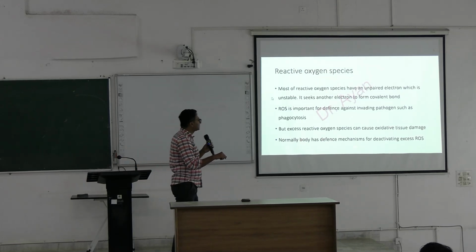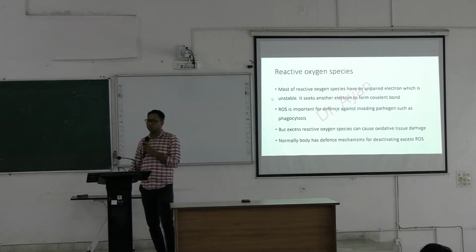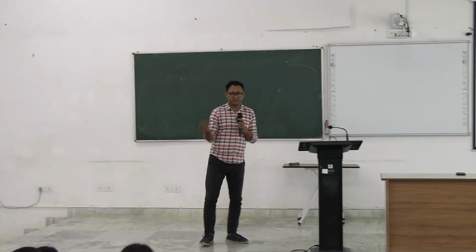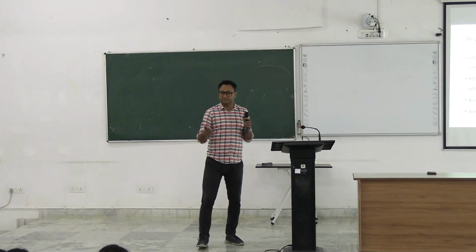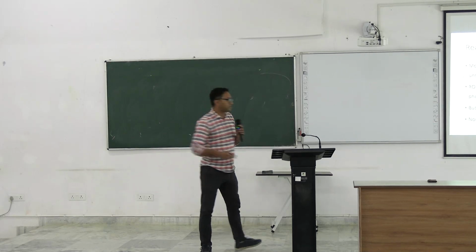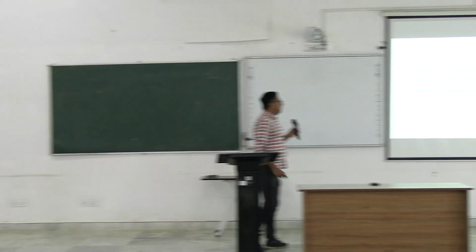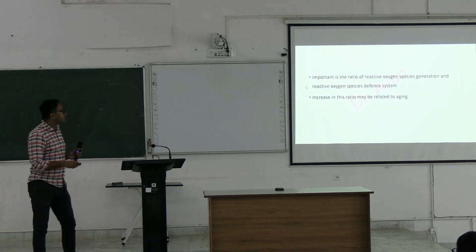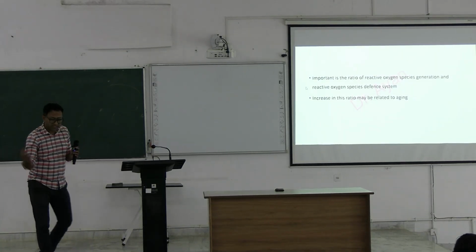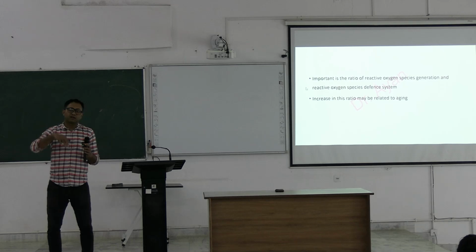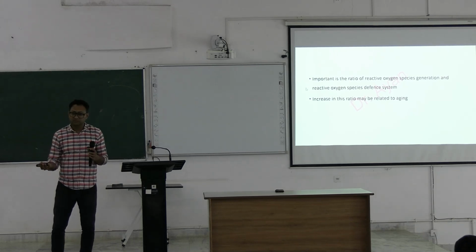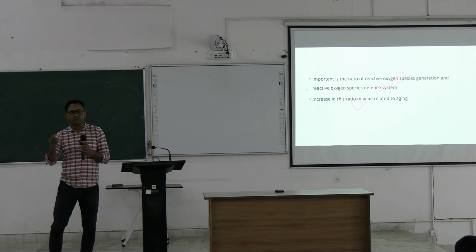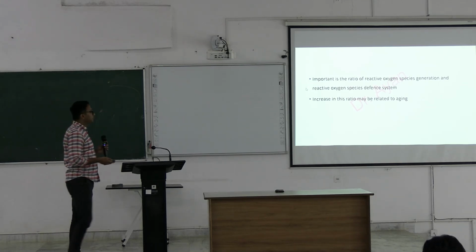And normally the body has a defense mechanism for deactivating those reactive oxygen species. Your body has a defense mechanism in the form of superoxide dismutase, catalase, and glutathione peroxidase. So the balance is important. The balance of reactive oxygen species generation and the counter mechanism, this balance is important.